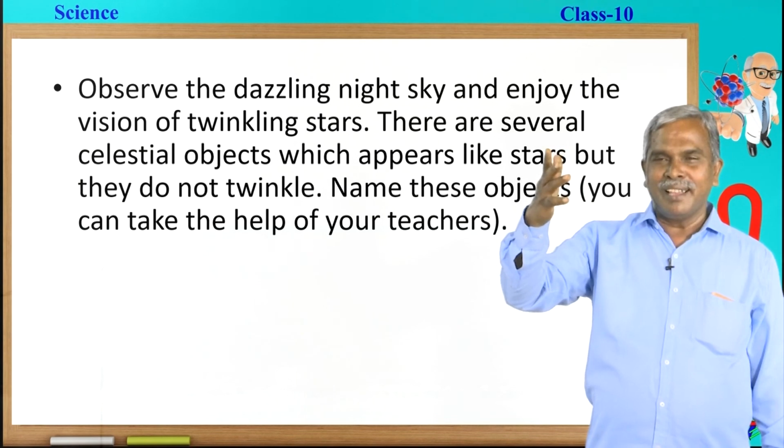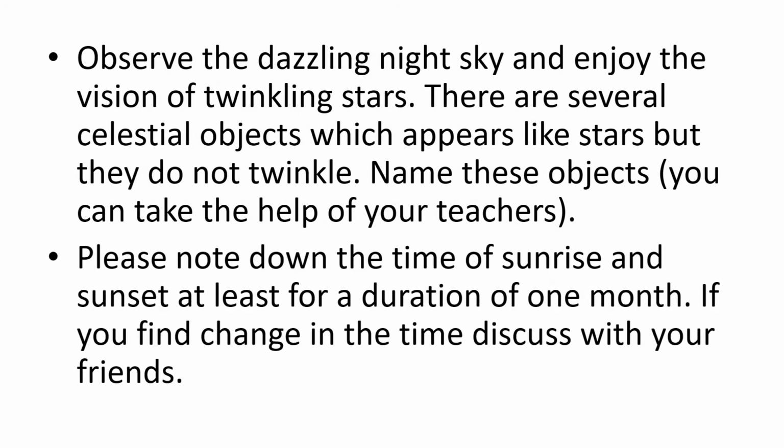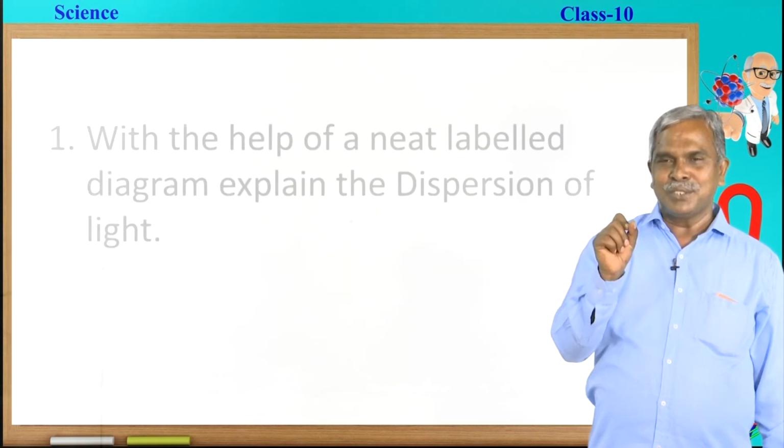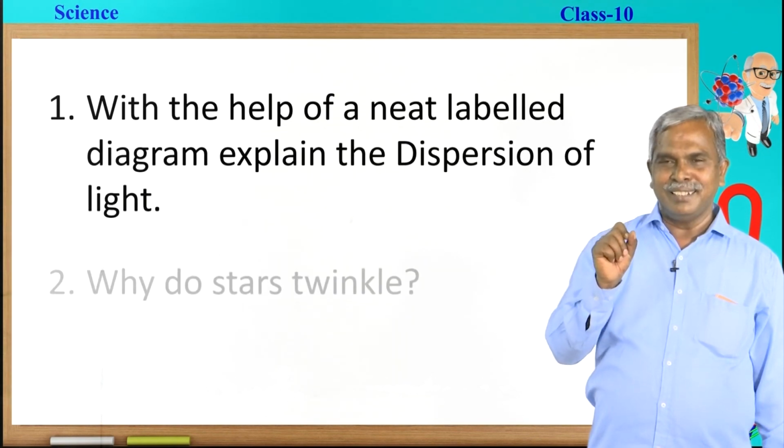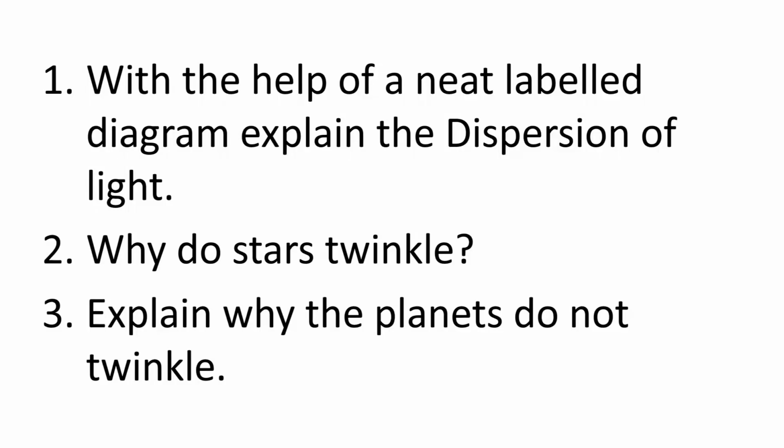Lastly, I should give some activity. Observe the dazzling night sky for a few weeks or a few days and try to locate the planets. And also, every day there will be a change in the sunrise and sunset timings. Please record it for a duration of 1 or 2 months and find out the exact reason for that. 3 questions are there on the board. Please write down these 3 questions and try to answer them.